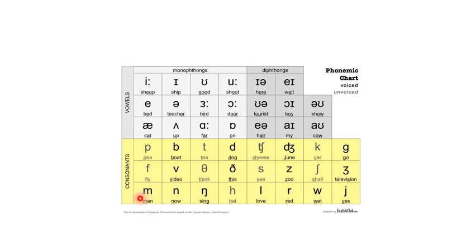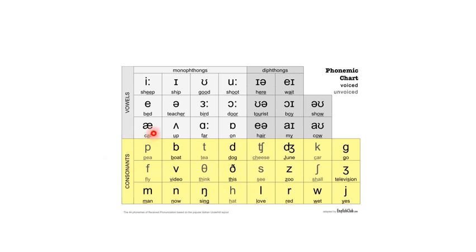Okay, this sound is m, as in man; n, now; ng, sing; h, hat; l, love; r, red; w, wet; y, yes; zh, television; sh, shall; z, zoo; s, see; th, this; th, think; v, video; f, fly; p, pea; b, boat; t, tea; d, dog; ch, cheese; j, June; k, car; g, go. Okay, finished with the consonant sounds.